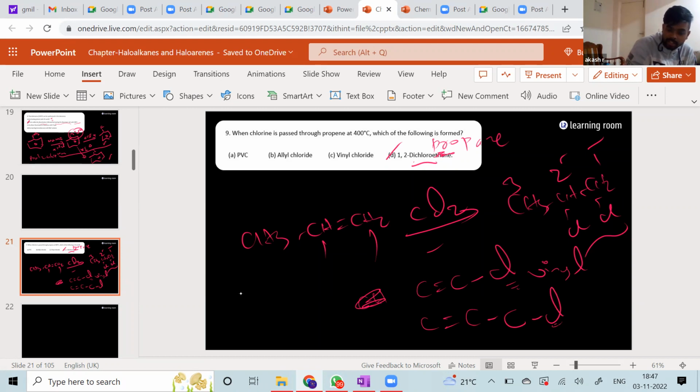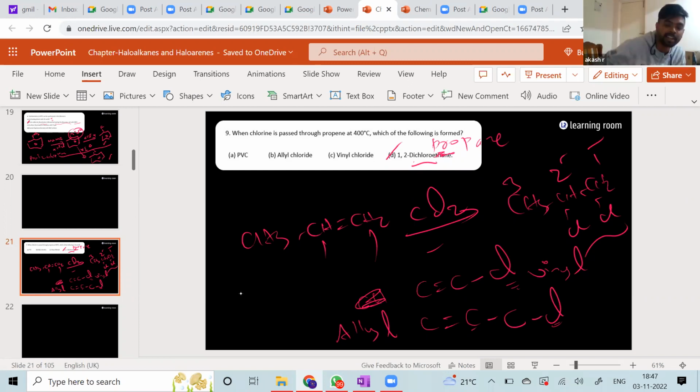Now the chlorine is not directly attached to the double bond carbon. This particular group is what is called the allyl group or allyl halide. Vinyl is when the atom is directly attached to the double bond carbon, whereas in allyl it is not directly attached; in between the two, there is going to be one single bond carbon. The answer to the question is nothing matching. The answer is 1, 2 dichloropropane, not ethane.